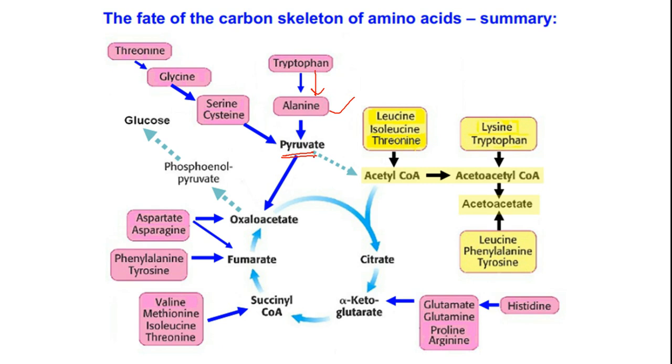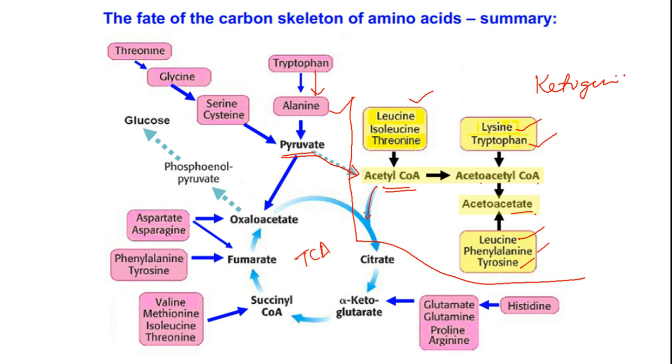Pyruvic acid can be converted to acetyl-CoA, which can be integrated into the TCA cycle, and this acetyl-CoA can be generated from leucine, isoleucine and threonine. Two such acetyl-CoA units can react with each other to give us acetoacetyl-CoA. Acetoacetyl-CoA can be obtained from lysine and tryptophan. Leucine, phenylalanine and tyrosine upon degradation can provide us acetoacetate. So all these amino acids over here are what we call ketogenic.